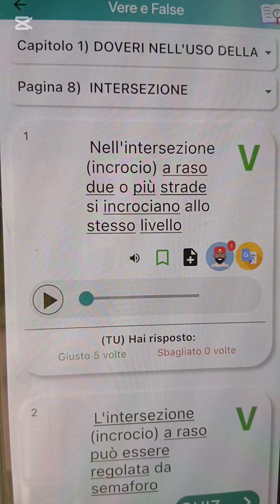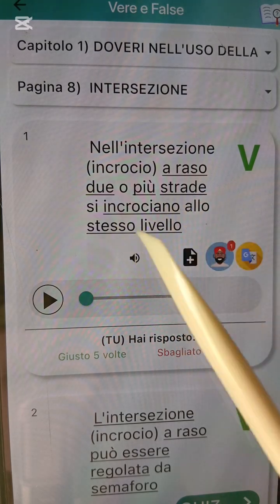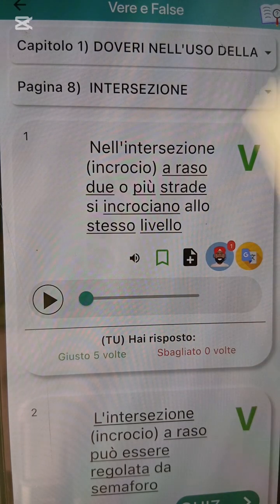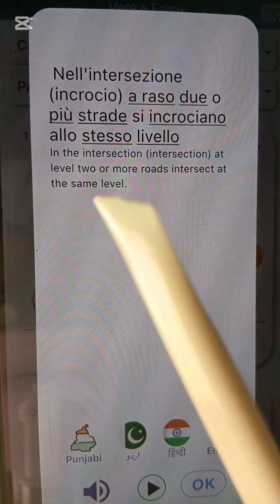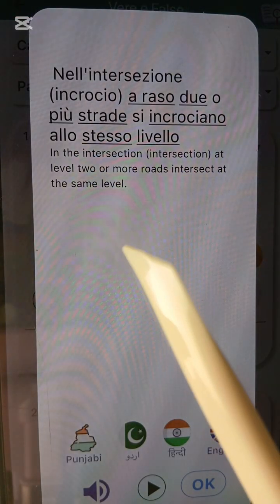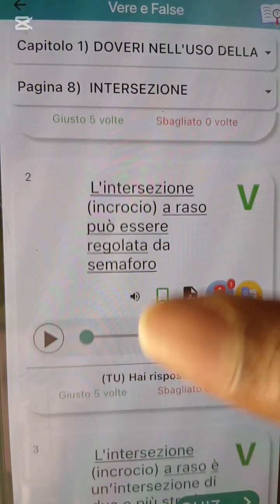If person ask you now say wetin be the meaning of intersezione incrocio a raso, just tell that person say na two or more junction wey meet for the same place, wey meet for the same ground, dem dey for a leveled ground. Now this one come tell us say na two or more road that crosses on the same what? Level. Okay, more or less like that, meet in the same level. When they ask you, just tell them say na two or more road wey meet for the same place and dem dey leveled for ground.